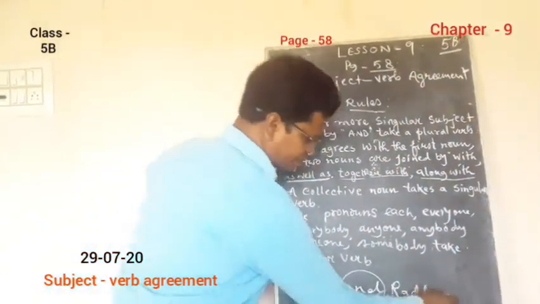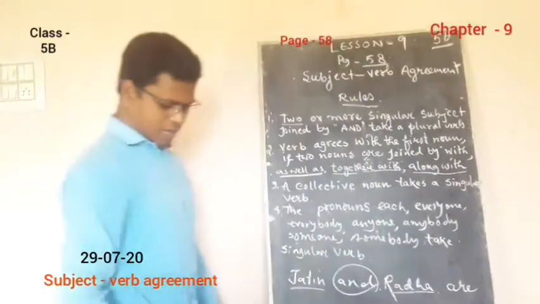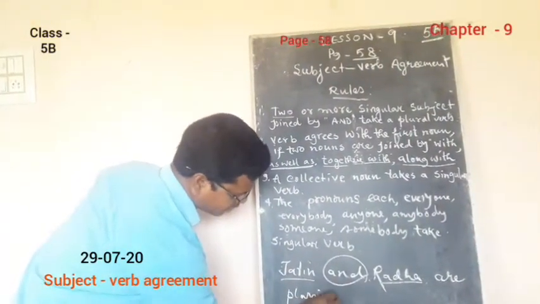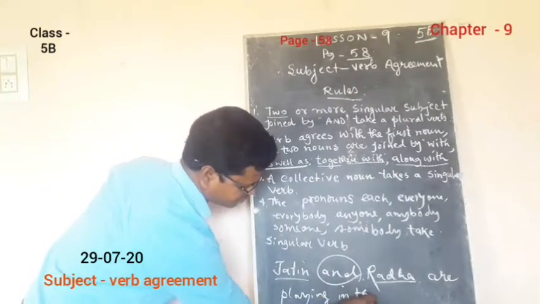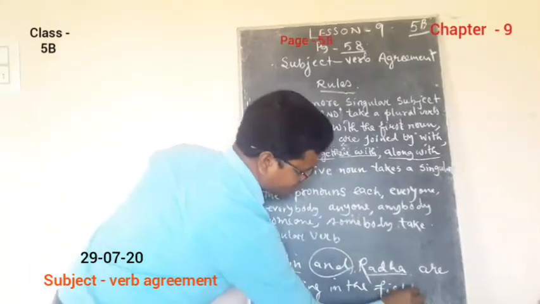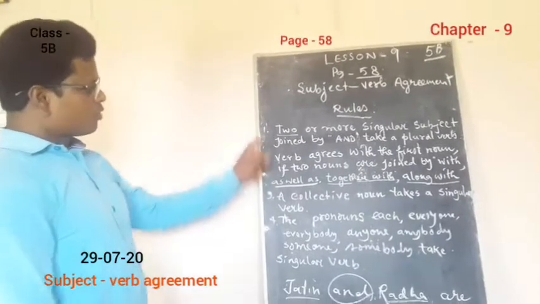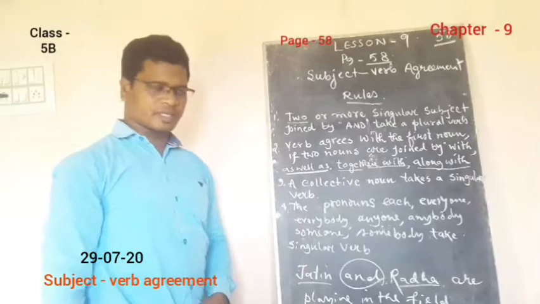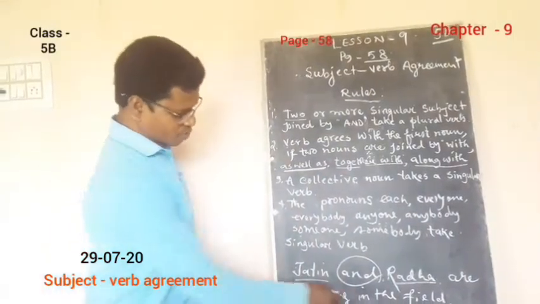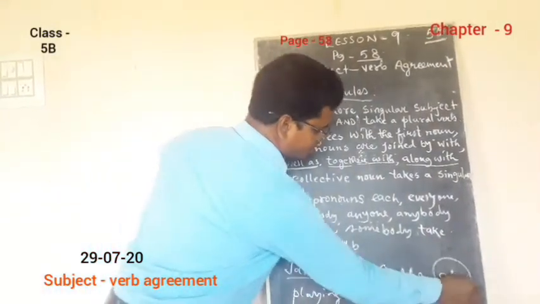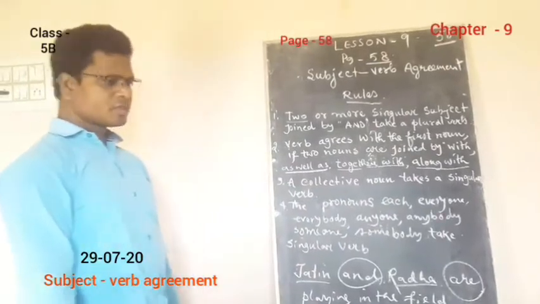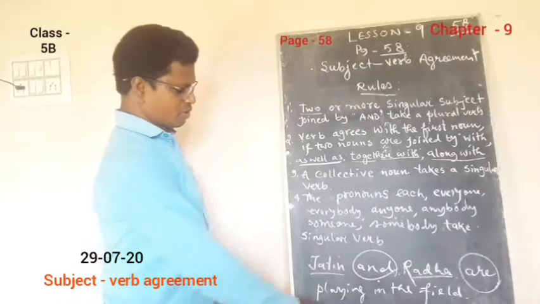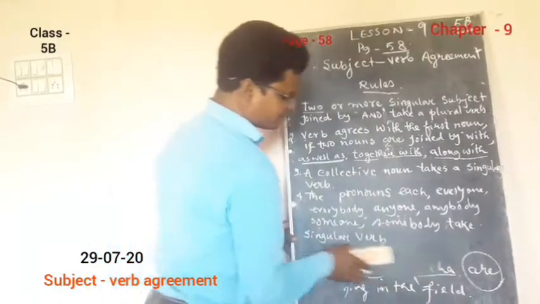So, Jatin and Radha are playing in the field. So when two or more singular subjects are joined by and, they take a plural verb. So this is a plural verb. Just remember, are is plural. So this is the first rule. I hope I've made it clear to you. Let us now move on to the second one.